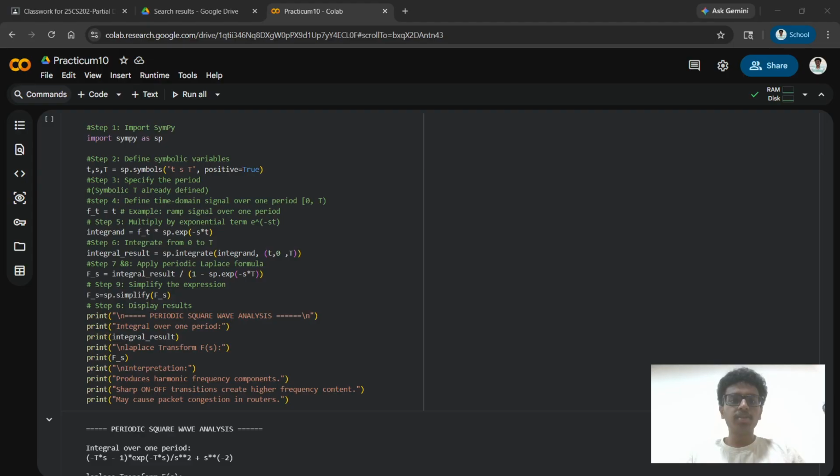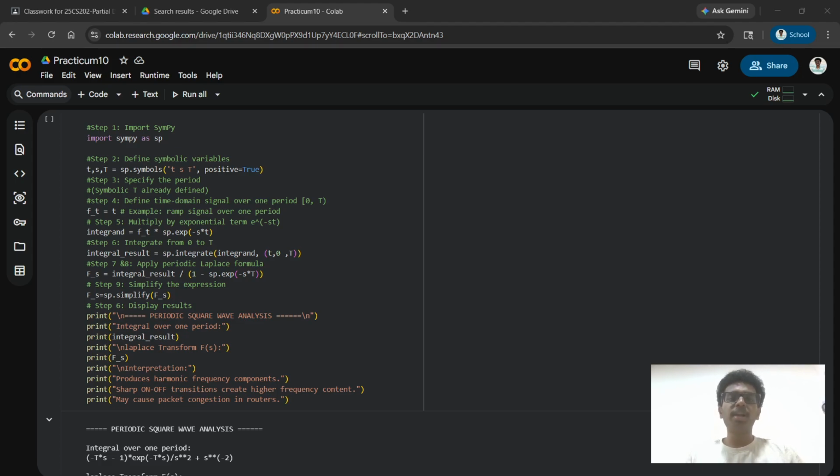So, in this second scenario, which represents a square wave type traffic pattern, this models on and off bursts in traffic, like when a firewall detects sudden traffic spikes. Even though the code structure is similar, the concept here is different because square waves have transitions. These sudden changes introduce higher frequency components in the system.